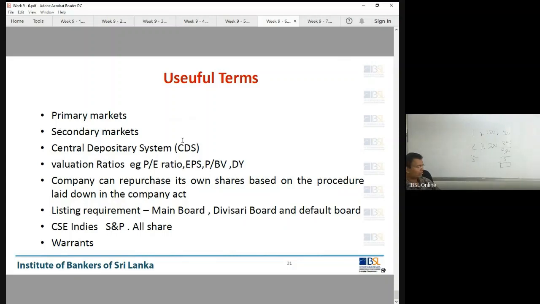Warrants. Warrants means a sweetener, a sweetener to purchase shares. Just write it down: the sweetener to purchase shares. Again, you issue shares with the option, that is warrants.